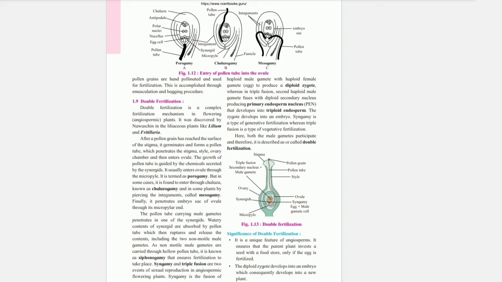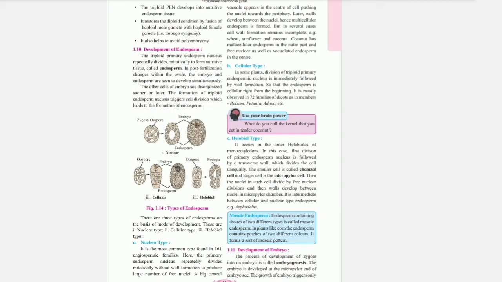Significance of double fertilization. It is a unique feature of angiosperms. It ensures that the parent plant invests a seed with a food store only if the egg is fertilized. The diploid zygote develops into an embryo which consequently develops into a new plant. The triploid PEN, primary endosperm nucleus, develops into nutritive endosperm tissue. It restores the diploid condition by fusion of the haploid male gamete with the haploid female gamete, that is, through syngamy.